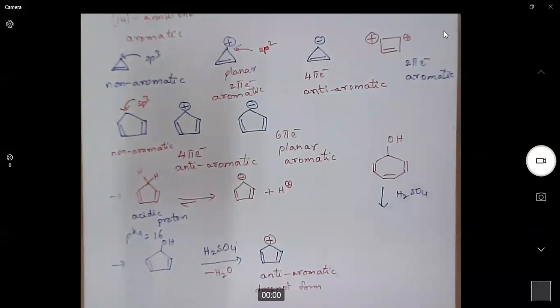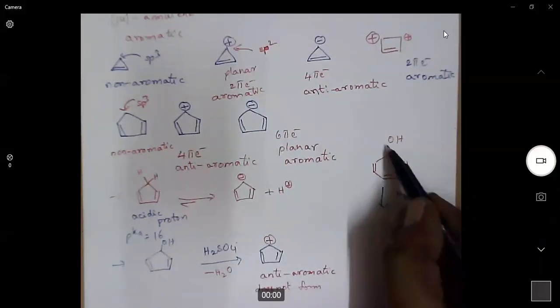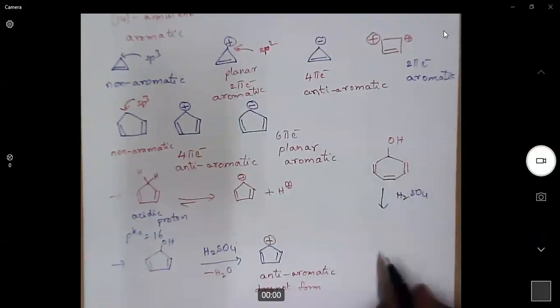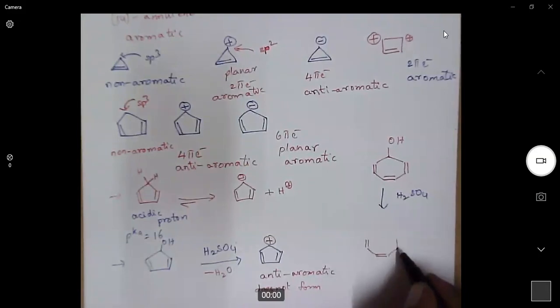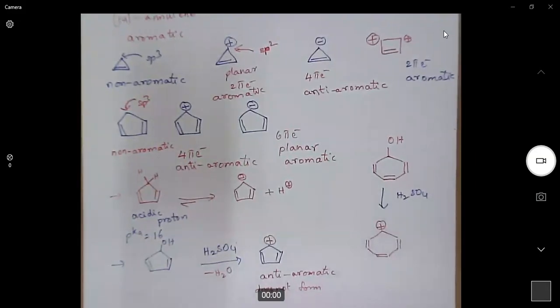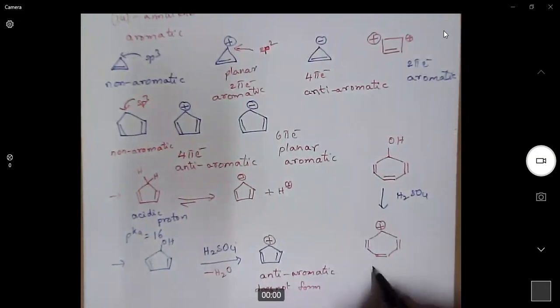When we do dehydration, that means loss of this OH. So what we will get? We will get a 7-membered system with a positive charge. Now look at this molecule. This molecule is called tropylium cation.